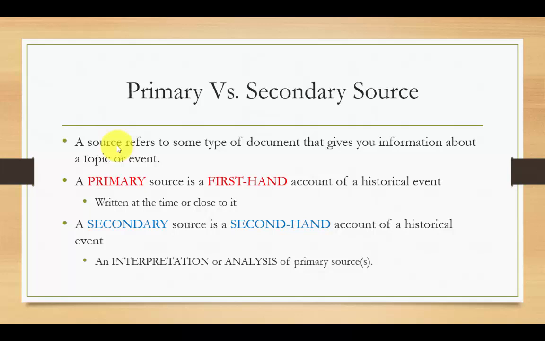A primary source is a first-hand original account of a historical event. It's written close to the time in history or right at that time in history. A secondary source is a second-hand account of a historical event. It is one step or more removed from the actual event itself, and it is not written by somebody who was present at that time. A secondary source is usually written after the event by somebody who is interpreting or analyzing a primary source. So in other words, a secondary source talks about a primary source.